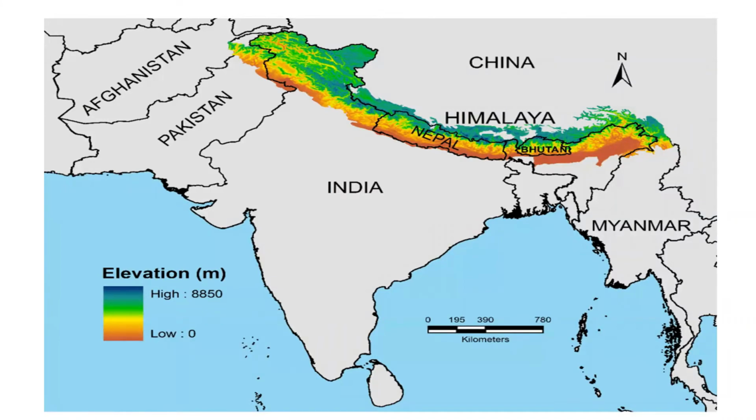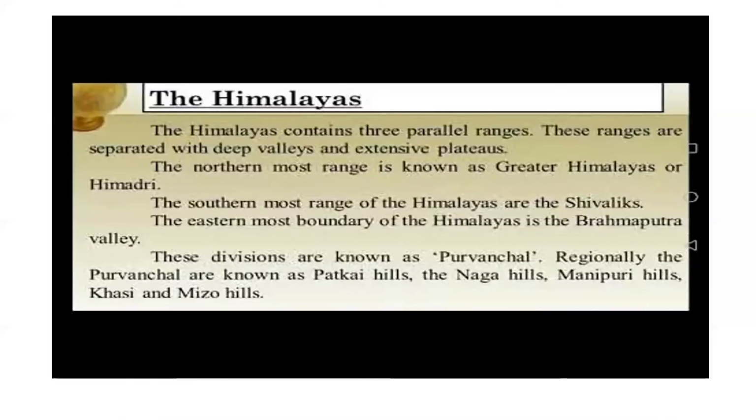And let us see a few places where these Himalayas are found in India. They are mostly found on the northeast side, that is near the places of Nepal, Bhutan, and near the upper border of India. So let us learn what our Himalayas are.